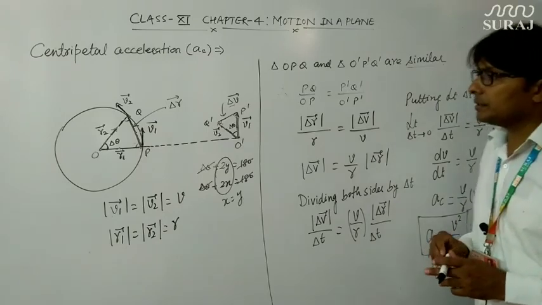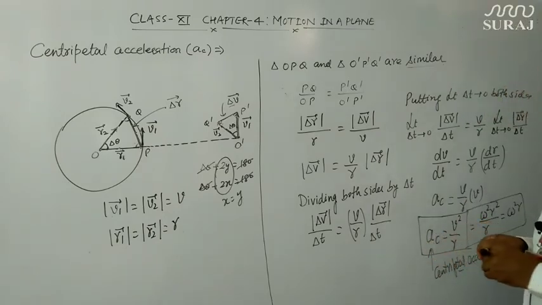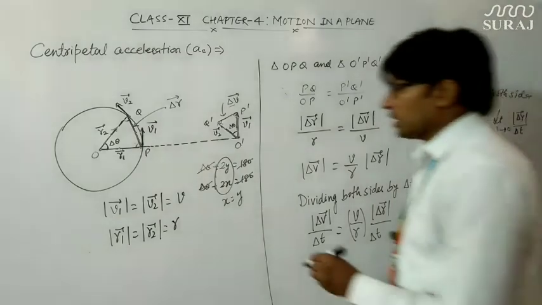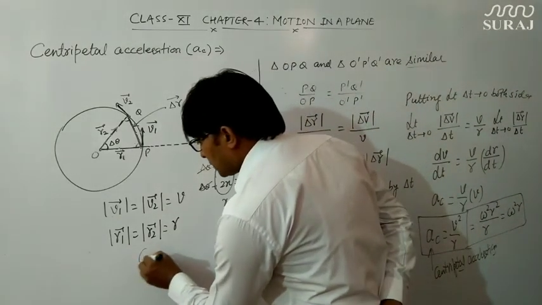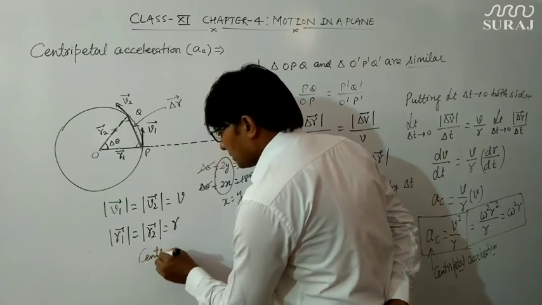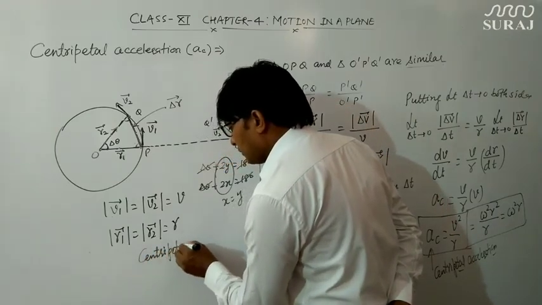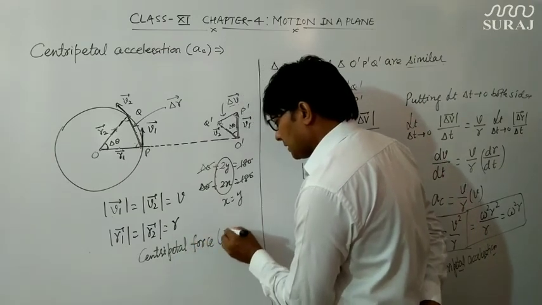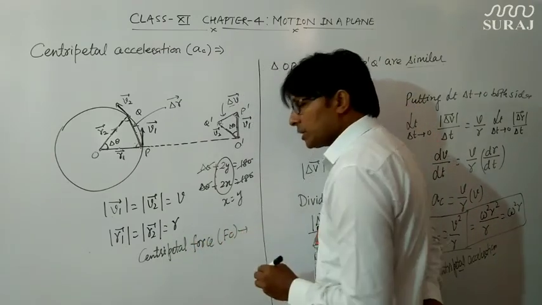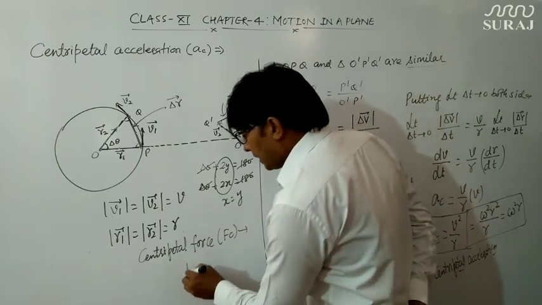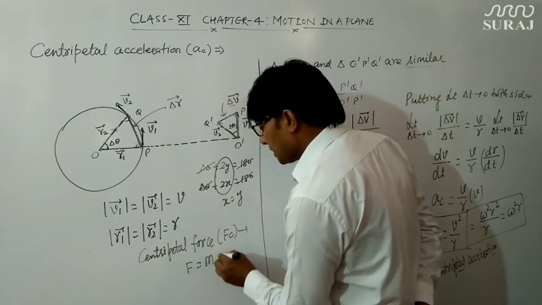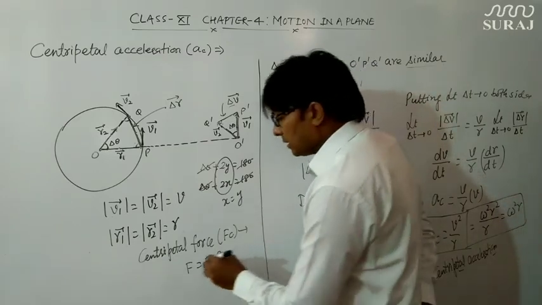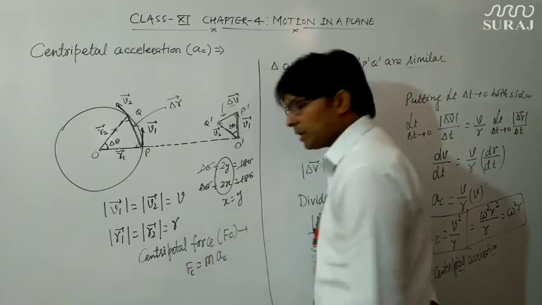Now we will write down the formula of centripetal force. This was centripetal acceleration, now centripetal force. As you all know, centripetal force, denoted by Fc, using the second equation of motion, F is equal to mass into acceleration, and here the acceleration is centripetal acceleration, therefore the force will be centripetal force.